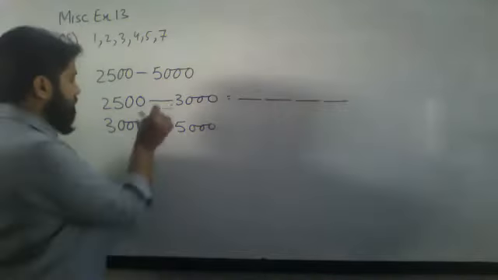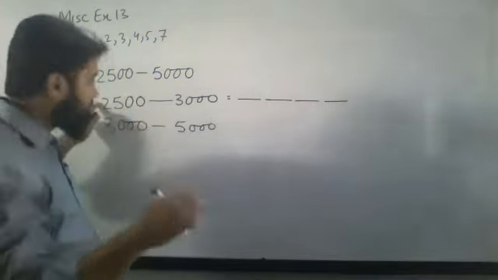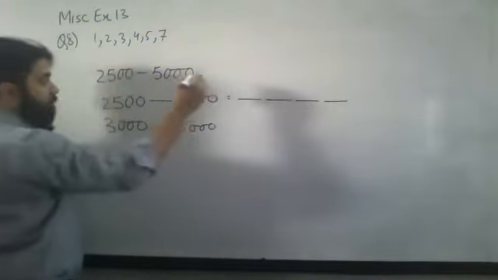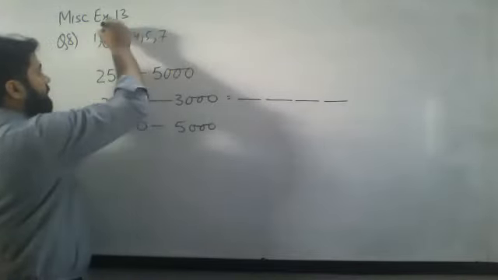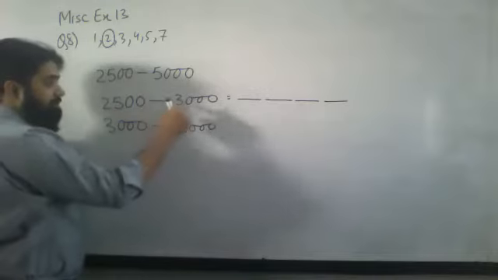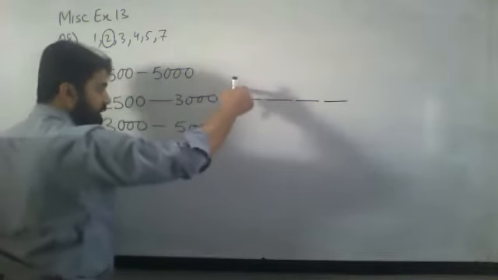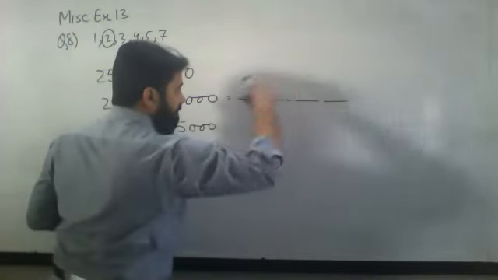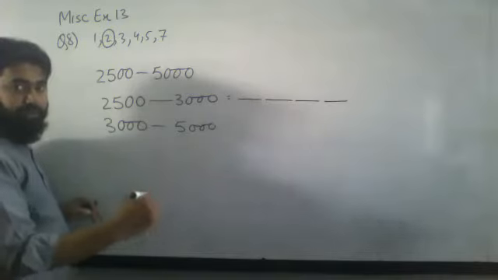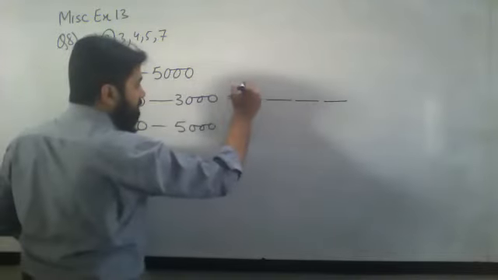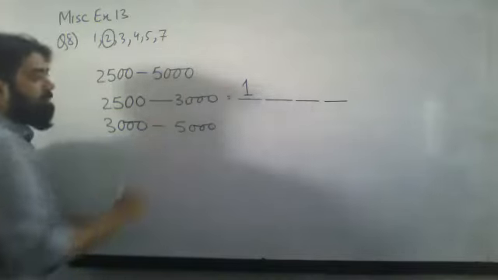So for the first position, I have got only one option, because I am saying from 2500 to 3000. 3 can't be over here because if I write 3 over here, it will cross 3000 something, but I am keeping it till 3 only. So for the first one, I have got only one option, that I can put 2 over here.